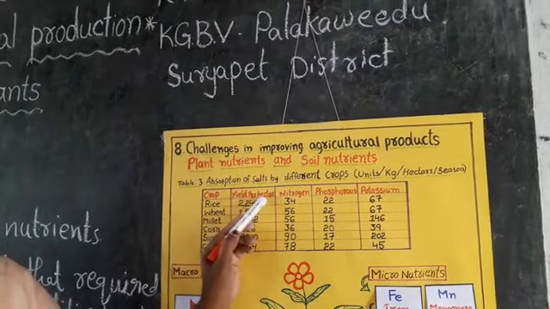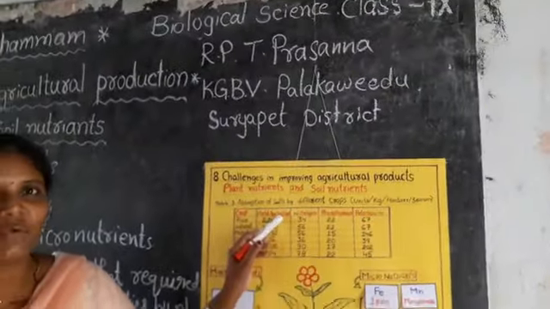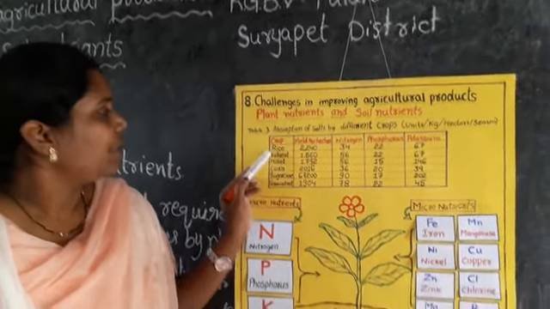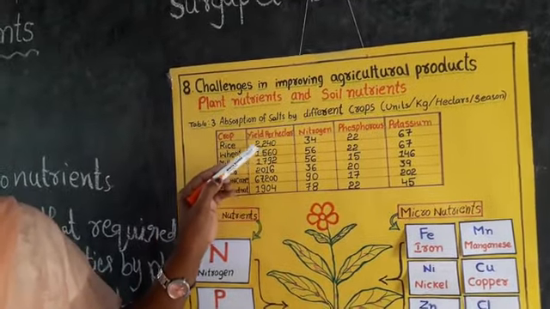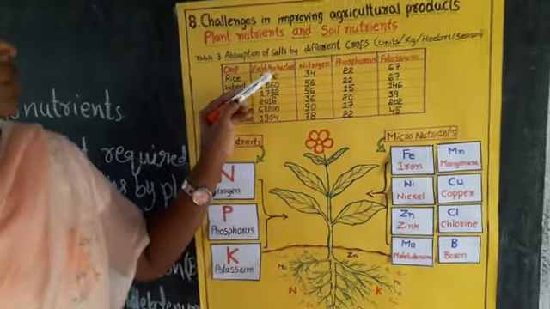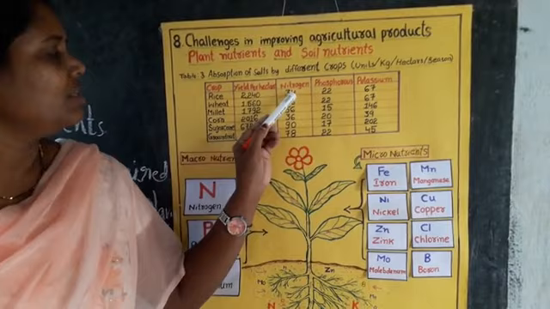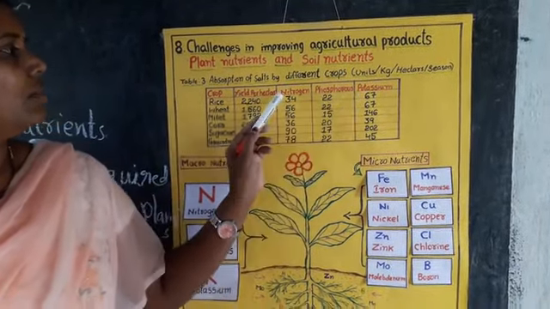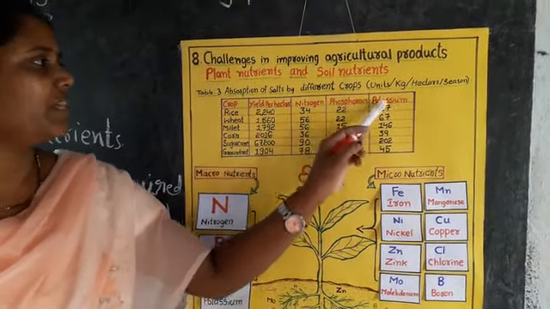Here, hectare means 2.45 acres, children. One hectare is equal to 2.45 acres. So when we grow a rice crop in our field, it gives a yield of 2240 kgs per hectare. To give this much yield, the rice crop requires these amounts of NPK salts, nitrogen, phosphorus, potassium salts.